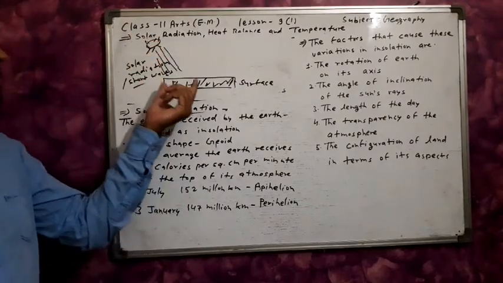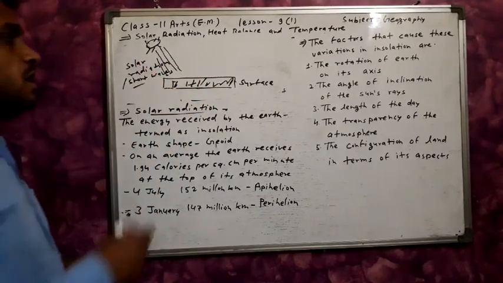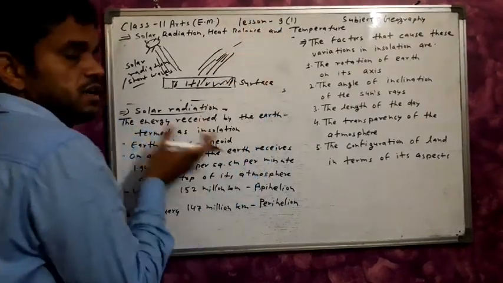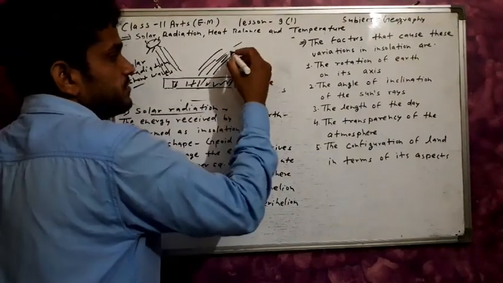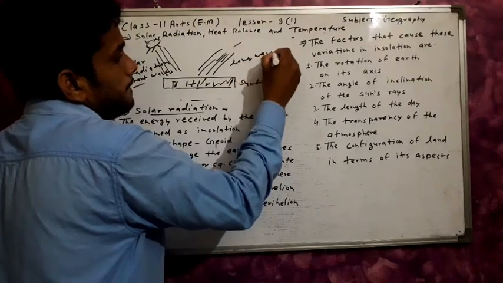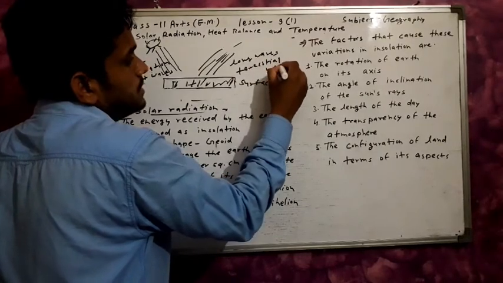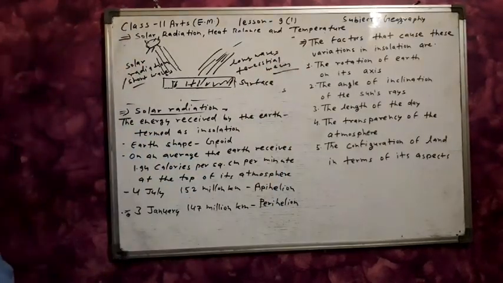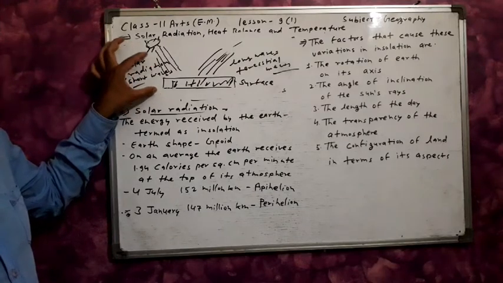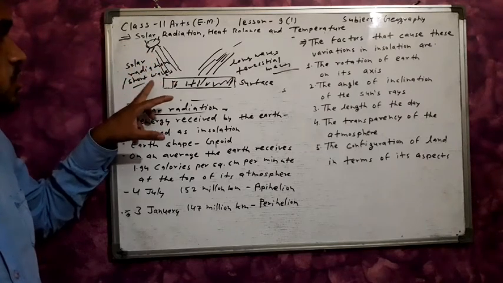The radiation received by the earth is known as solar radiation or short waves.